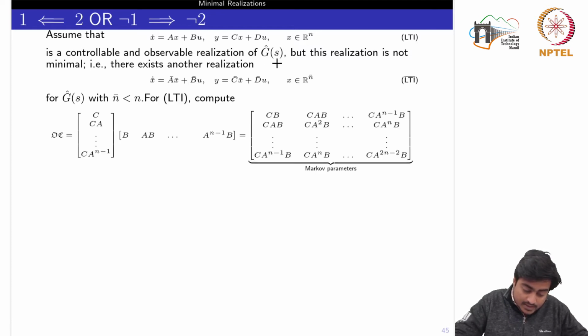So for the system ABCD, we compute the multiplication of the observability matrix and the controllability matrix. First of all, we compute for this pair. This is the observability matrix, this is the controllability matrix, and the multiplication would yield this matrix, which is composed of the Markov parameters. Now the concept of these Markov parameters we have also introduced in the first week when we discussed the realization only.